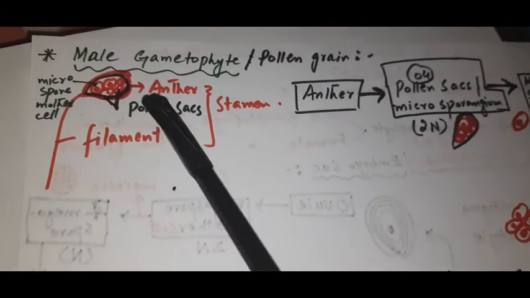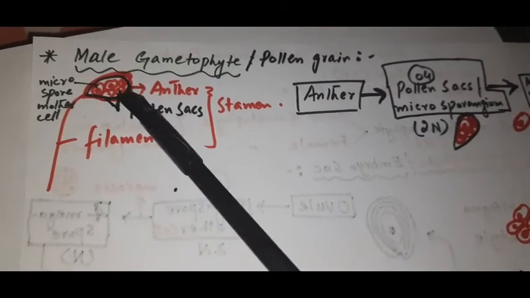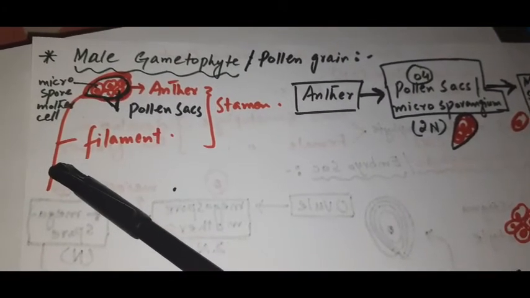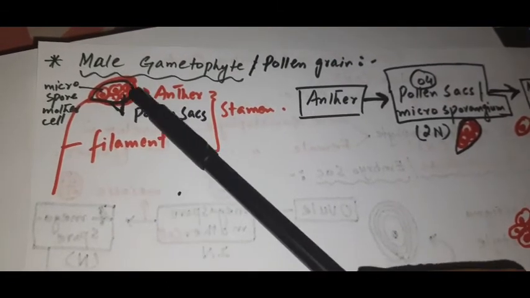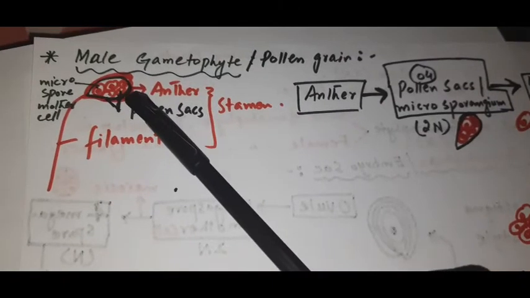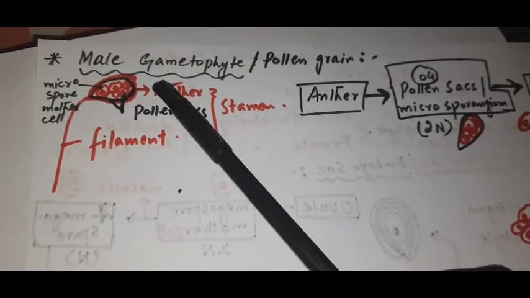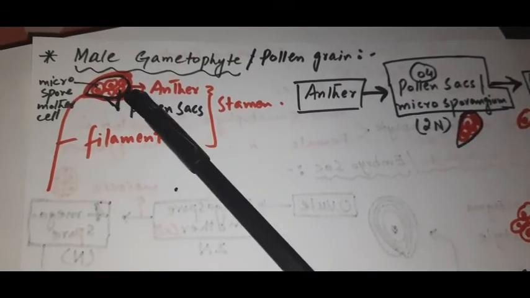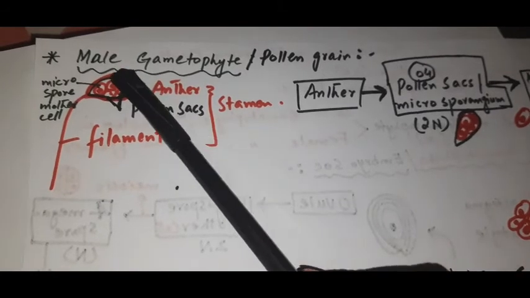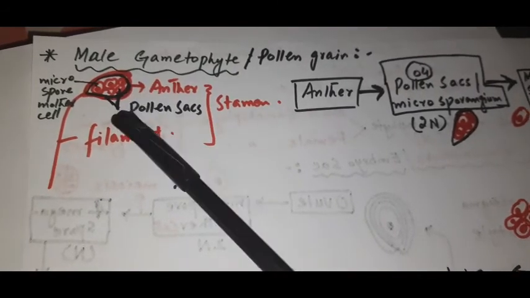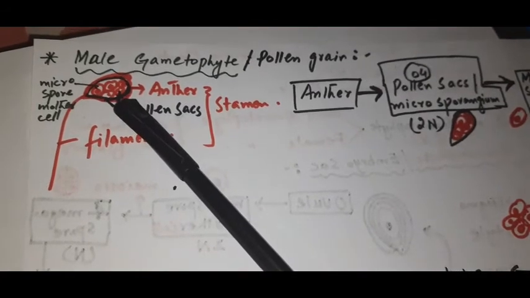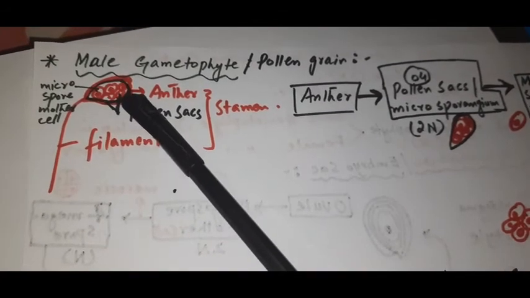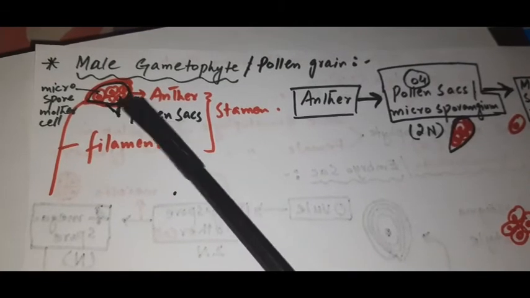Now look at this. This is the male reproductive part, anther and filament, right? This is the free end, and this is a sac-like structure. This anther contains 4 pollen sacs, right? The red outline I have shown is the anther. Inside the anther we have pollen sacs. This anther contains 4 pollen sacs.